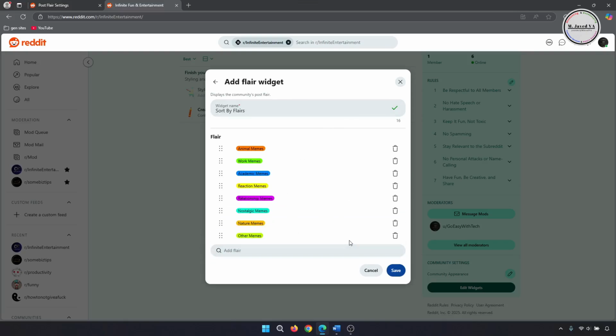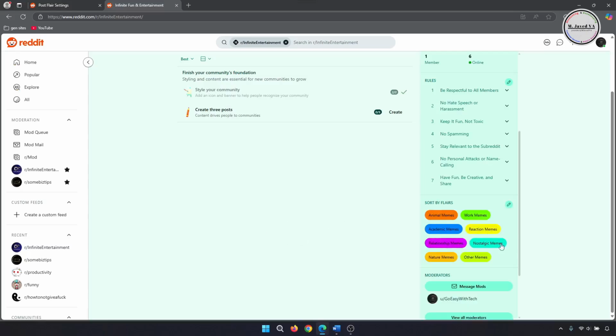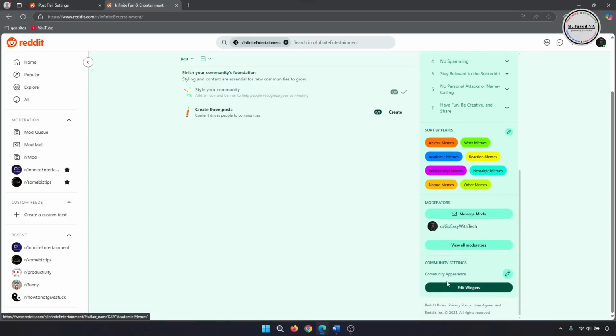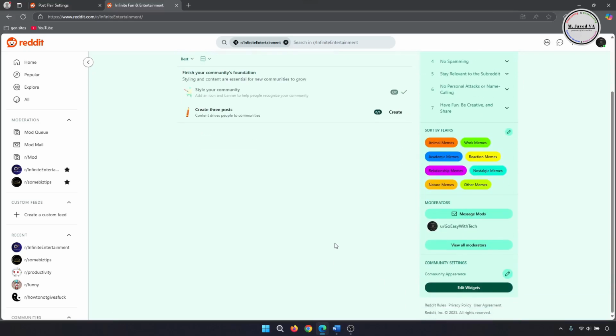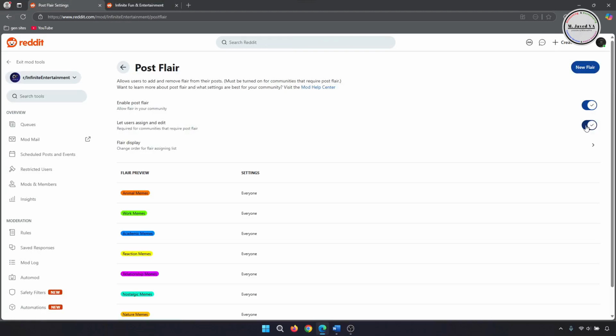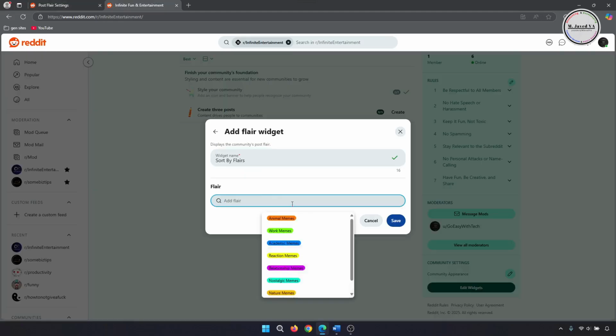And then click on Save to create the widget. And here you can see that the post flare widget has just been created. If you want to add more post flares here, you first have to create them and then add them by going to the sidebar widget here.